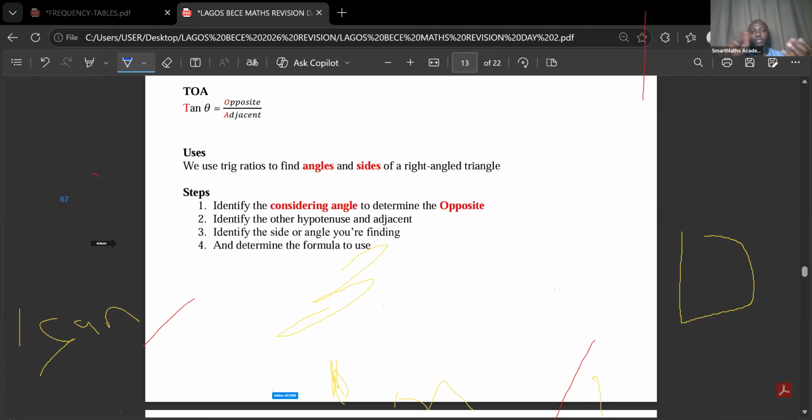After identifying that, you identify the opposite, because the considering angle will be facing the opposite. Then you identify the hypotenuse, the longest side that is facing the 90 degree angle, and the adjacent. After doing that, identify the side or angle you are finding, and determine the formula to use. So let's now look at how to do that.